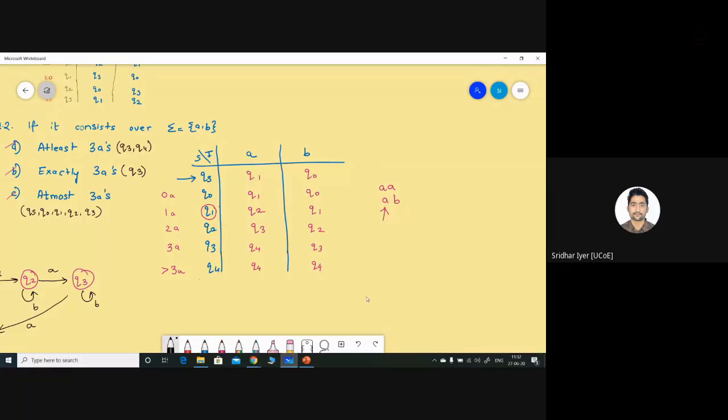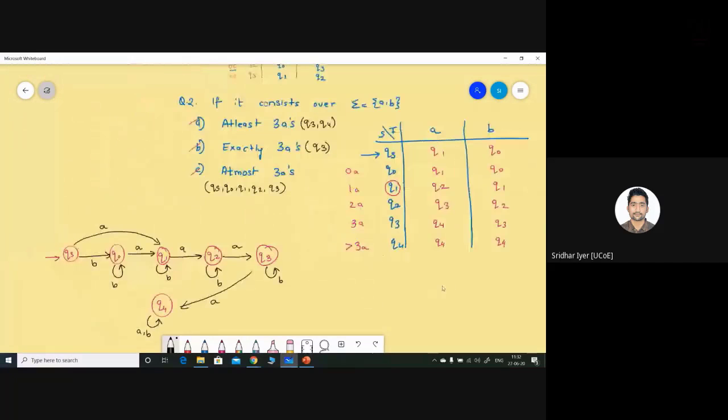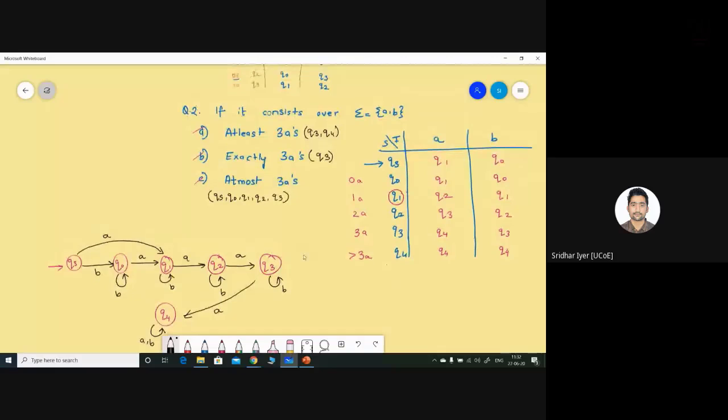I would say draw a single diagram to avoid confusion, Tanvi, because in the exam, if you go on with different diagrams, if the examiner is not well versed with all the diagrams, he or she may not give you full marks. So it's better you go with a single diagram, but mention it properly, which are the final states corresponding to each of these subsections. For example, at least 3As will be having 2 final states, Q3 and Q4, and so on. Okay, a single diagram would be better, I suppose.